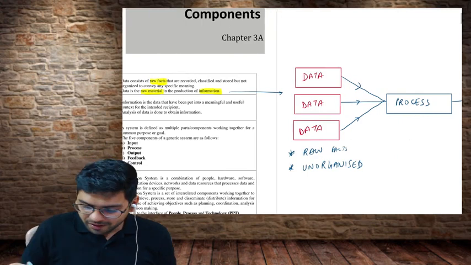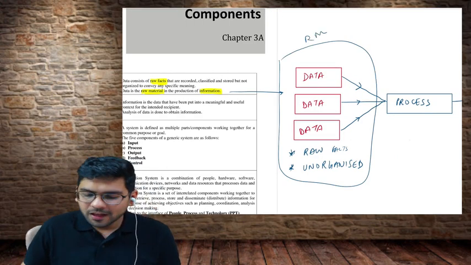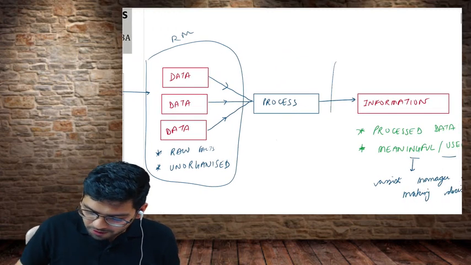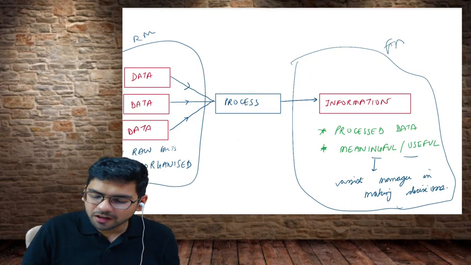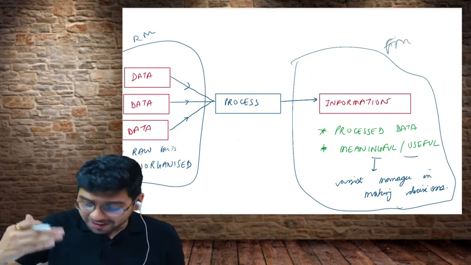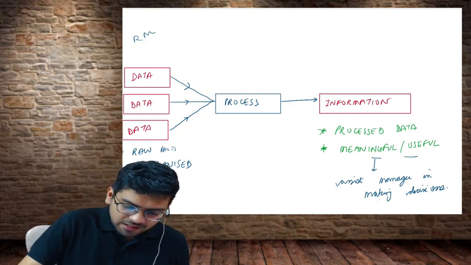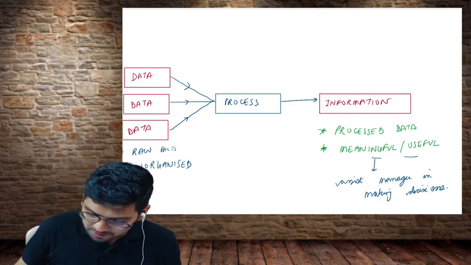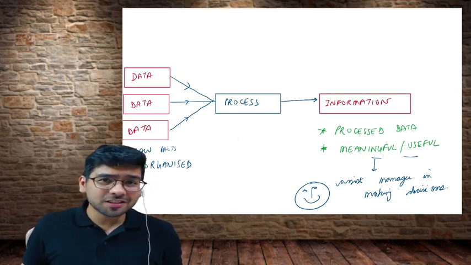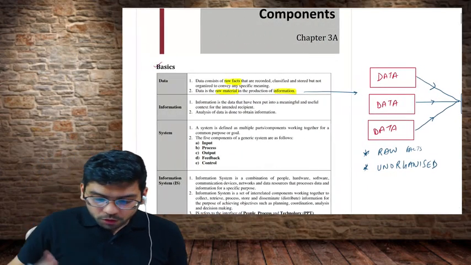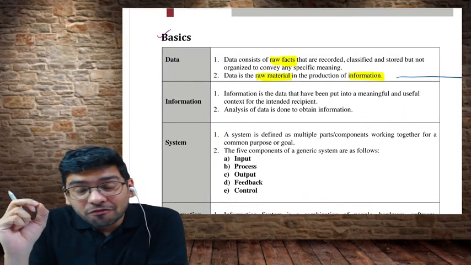If you are not able to understand this, perhaps this diagram is going to help you. Data is the raw material. Now this data can be considered as raw material. It is then processed and we get information as our finished product. Now this is our finished product, finished material or finished goods. And it is the information, guys, that assists the managers in making decisions. So it assists managers in making decisions. All right, I hope the definition is clear. Very, very simple.